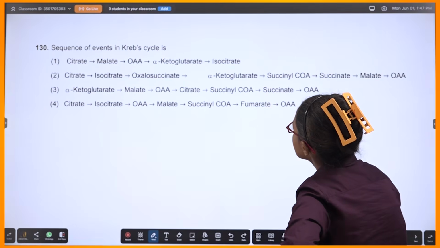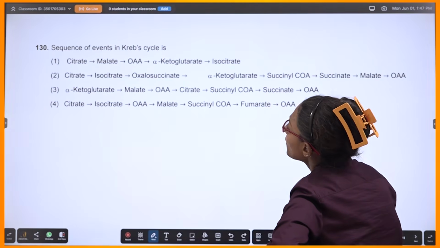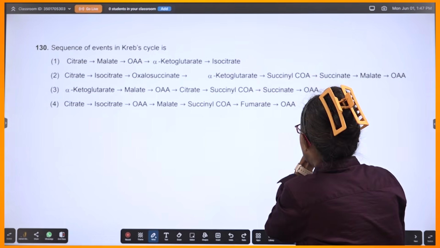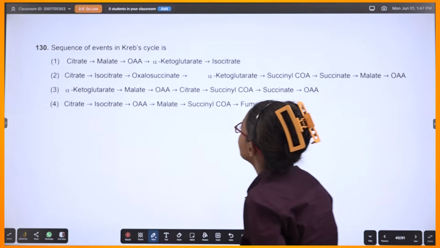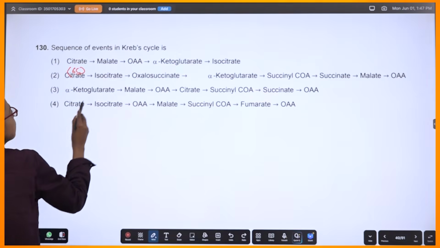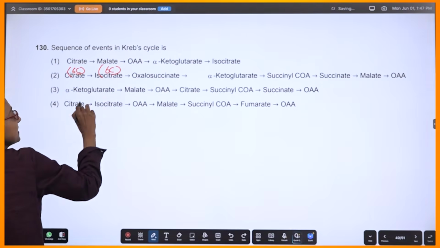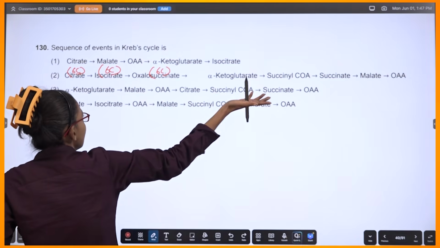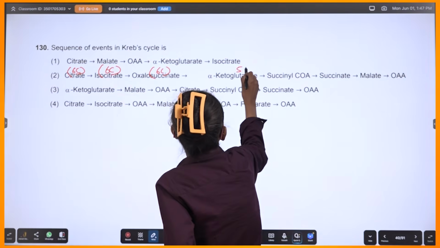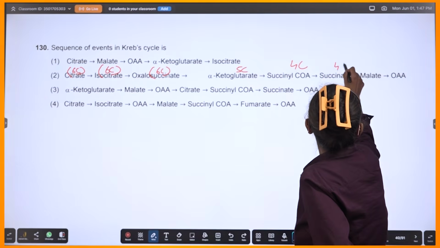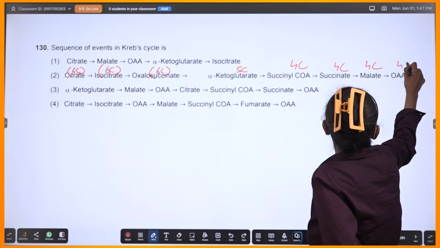Let me see events of Krebs cycle. This is easy. I can start from here. 6-carbon, isomer 6-carbon, oxalosuccinate, 6-carbon, isocitrate, alpha ketoglutarate 5-carbon, succinyl CoA 4-carbon, succinate 4, 4, 4.